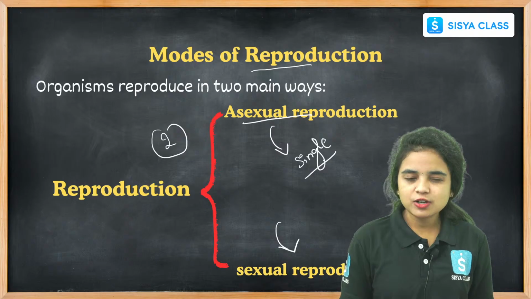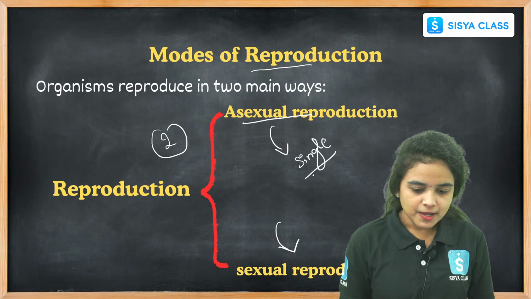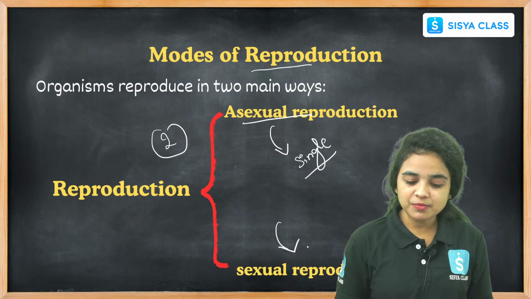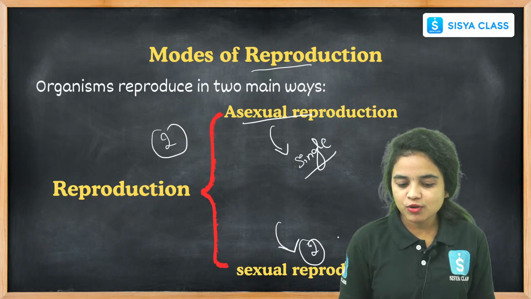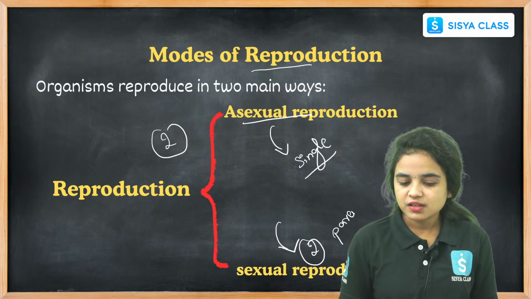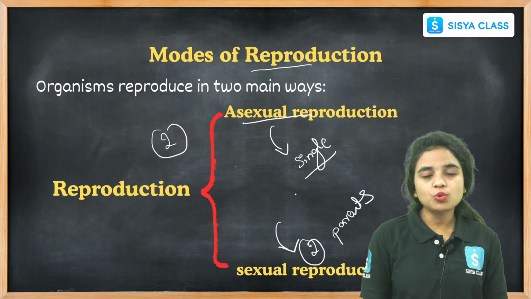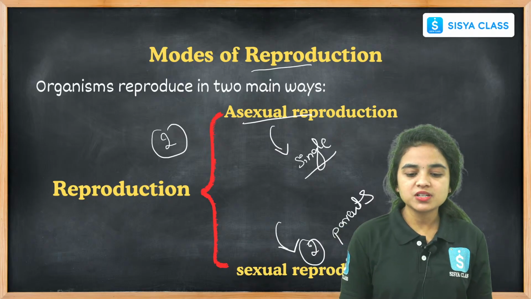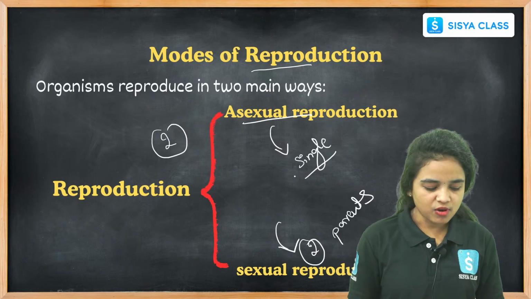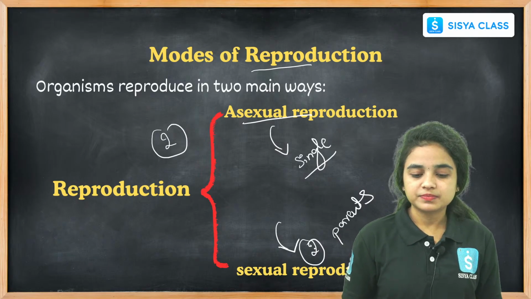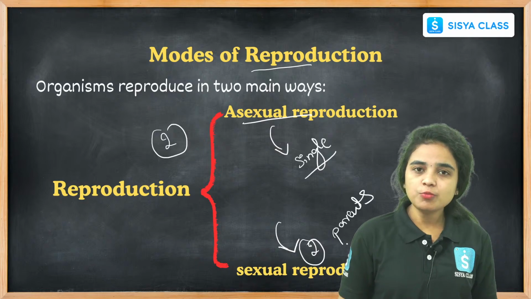But while coming to sexual reproduction, we can find the involvement of 2 parents, right?